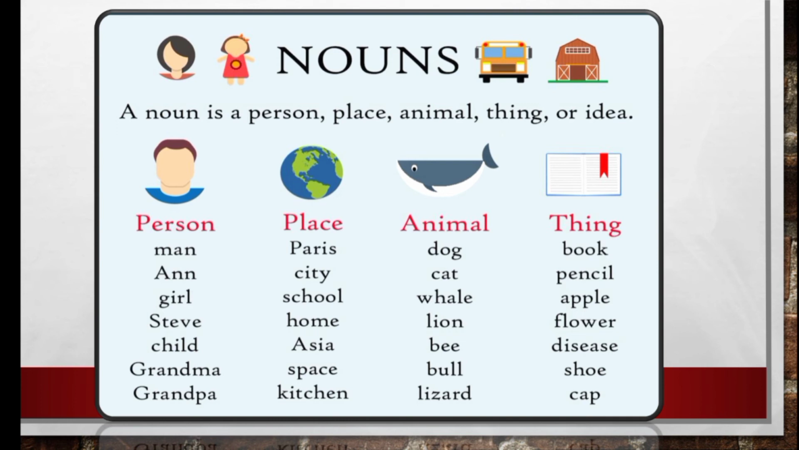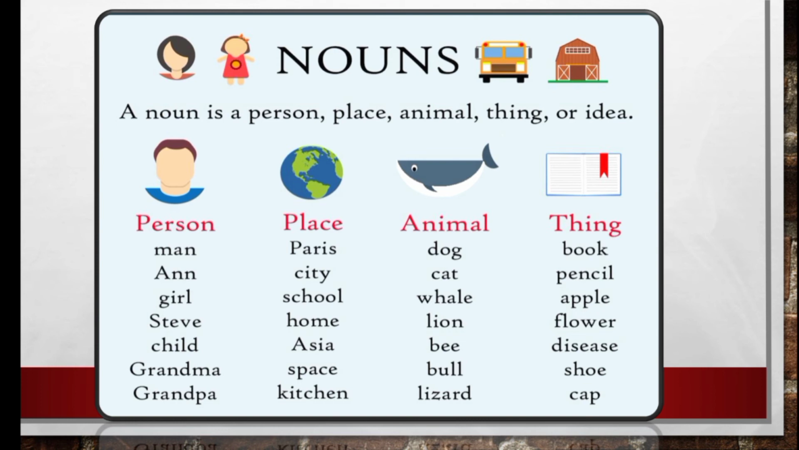And the next one is animals. For example, dog, cat, whale, lion, bee, bull, lizard. You can also say rat, kitten, elephant, zebra, lion, tiger, and any of your favorite animals.